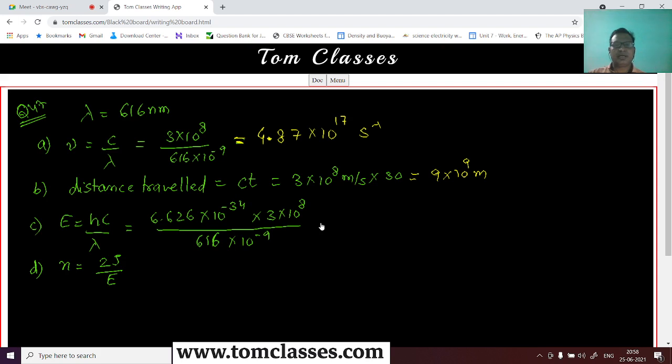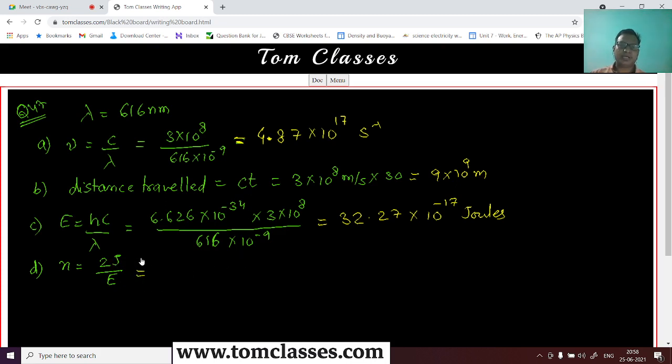Okay, and now what is this energy? So here we will basically multiply the Planck's constant with this particular value, right? Okay, so I can say this as 6.626 multiplied with 4.87. So this value is 32.27 multiplied with 10 to power minus 17 joules, right? That much is the energy. Is this okay?